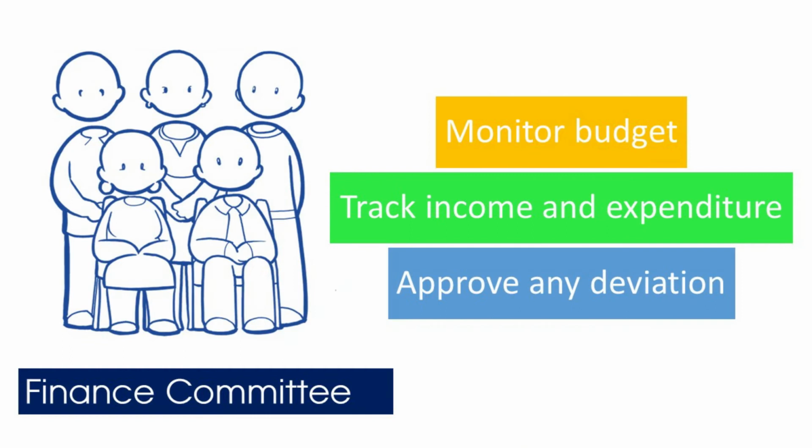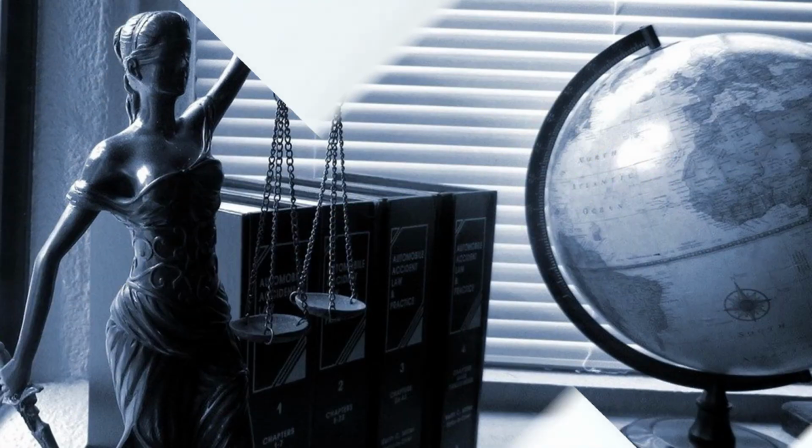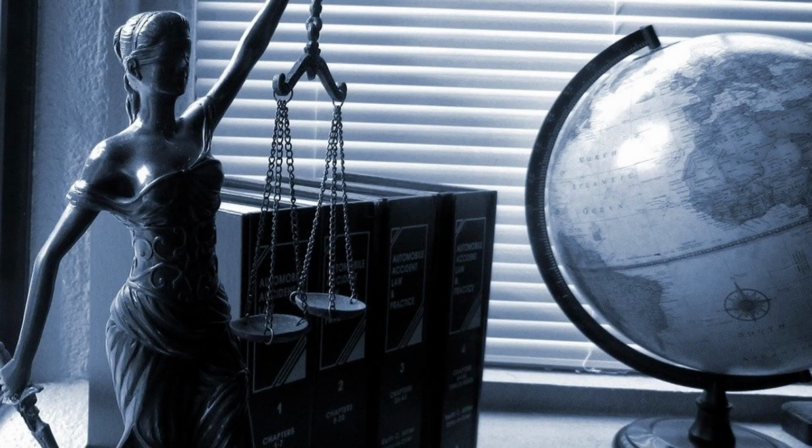The finance policy also states that authority is delegated by the SGB to the finance committee to monitor the budget. Monthly financial reports must be used to track income and expenditure. Any deviation from the budget must be referred to the SGB for approval before procurement and payment can happen. Remember that all money in the school fund is trust money. Handling this has legal implications and you need to take care to protect the finances of the school.